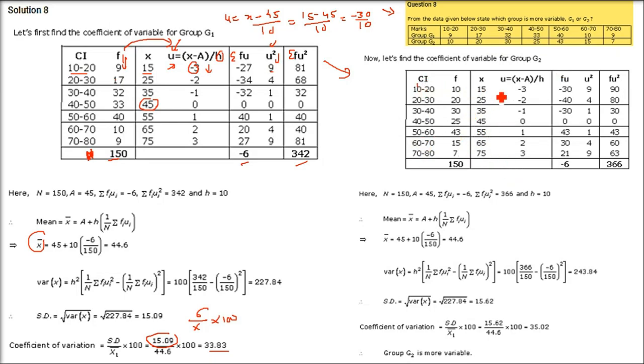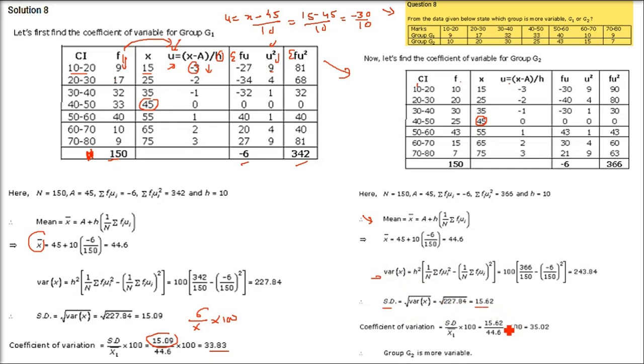So you have to again make these two columns. You have to find out x, you have to find out u, that is, the assumed mean you have to take. Again 45 is going to come. Only the frequencies are changed, so f into u and f into u square will change. Other things remain the same. When you compute this, let me tell you the final. I hope you will be able to do the same computation yourself: x bar and variance you have to find out.